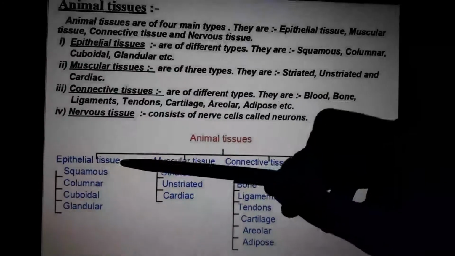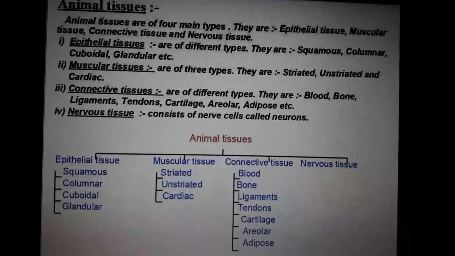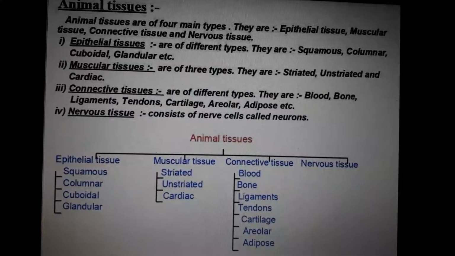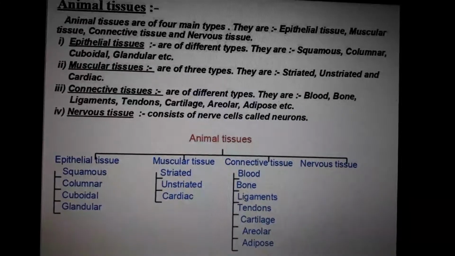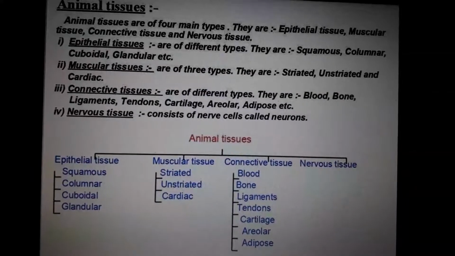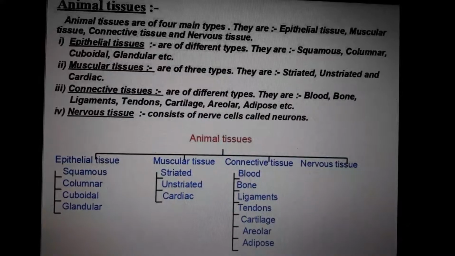But we haven't dealt with epithelial tissue. What are these epithelial tissues? Squamous, columnar, cuboidal, glandular. These are the four main epithelial tissues. There are lots of other tissues also, but the main four are squamous, columnar, cuboidal, and glandular. I think you don't have any idea regarding these things, am I right or not?